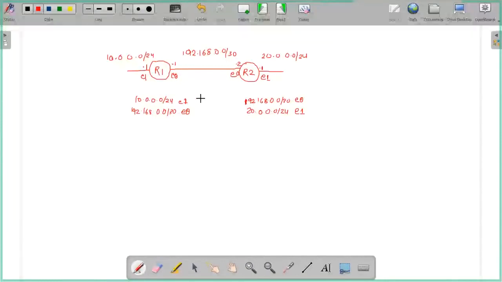Now what have we understood? We also understood that we can give a static route or a default route. So in this case, let's give a static route. What static route should I give on R1 to reach the 20 network?